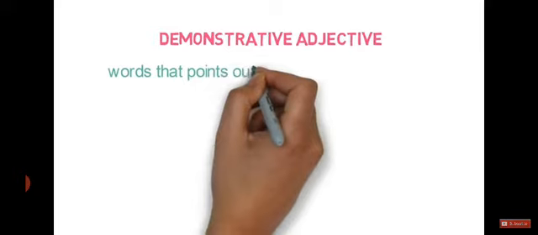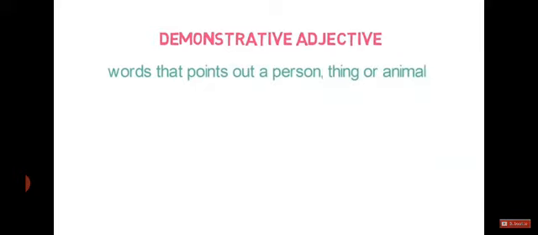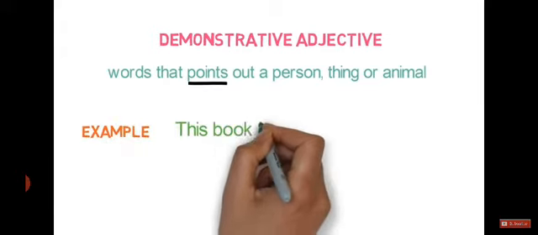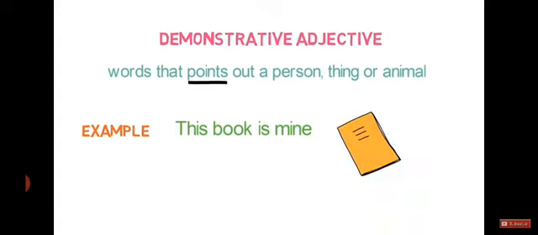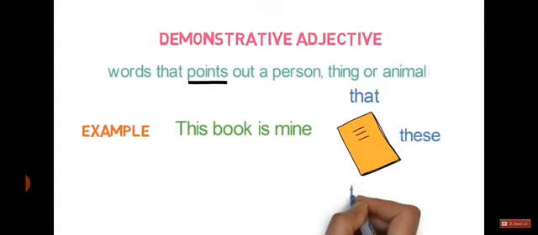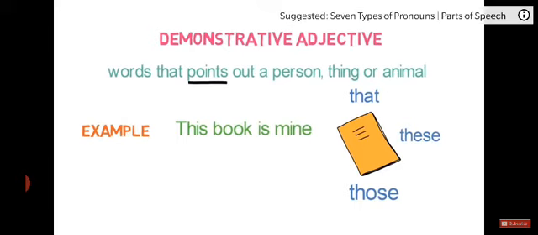Let's look into the 4th type, demonstrative adjective. These are words that point out a person, thing or animal. Note the word point. For example, this book is mine. Here, I am pointing out the book. Some more examples of them are that, these and those. Now, if you remember, in pronouns, we discussed demonstrative pronouns, and they also had the same words: this, that, these and those.